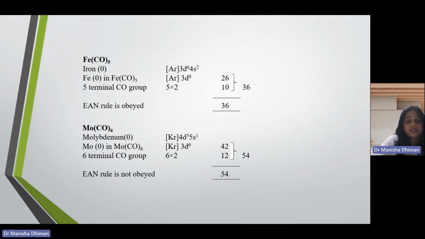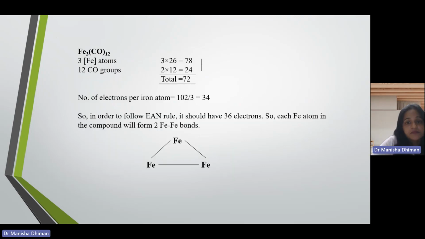Similarly for Mo(CO)6, molybdenum has atomic number 42. So 6 terminal groups are there. So 12 electrons will be donated by the ligands, making a total of 54. Okay, so this is also a noble gas configuration. That means your effective atomic number rule is followed.